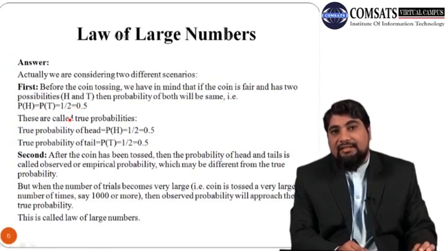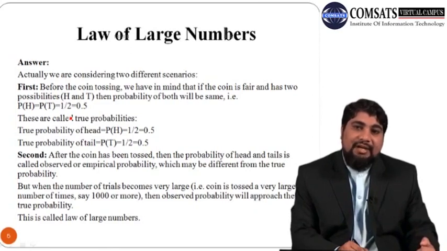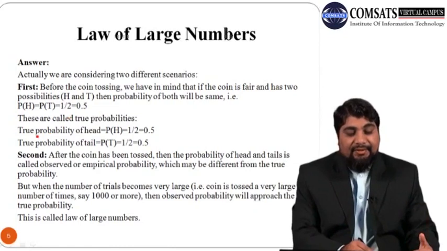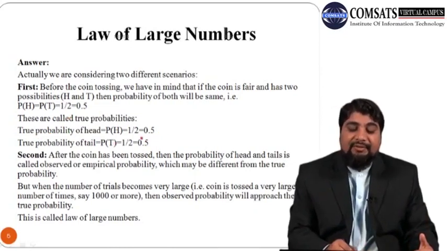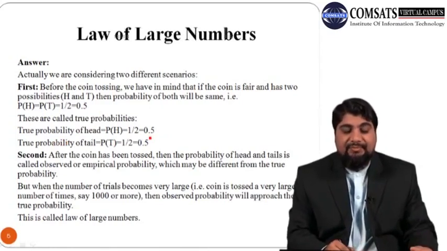These are called the true or theoretical probabilities, and these are in the researcher's mind before throwing the coin. So we can say that the true probability of head is 0.5 and the true probability of tail is also 0.5.